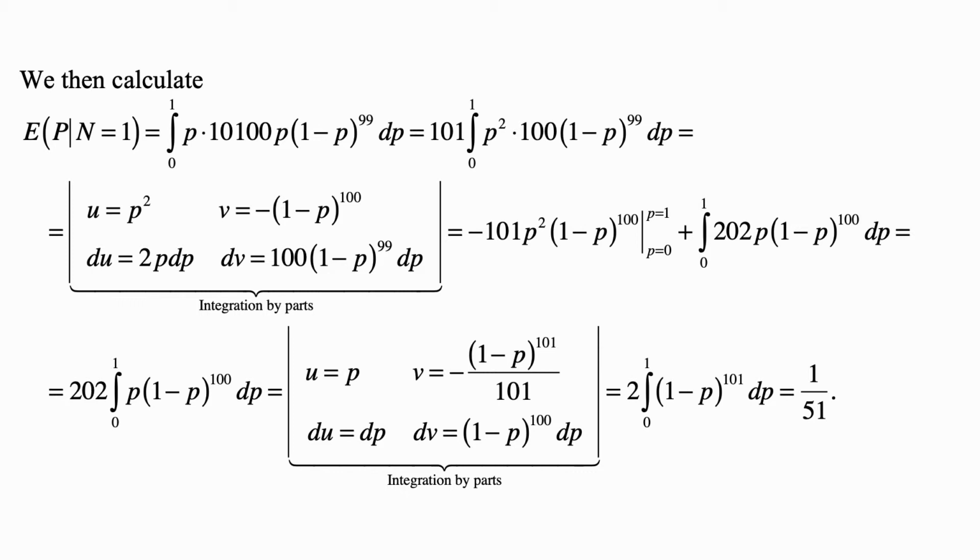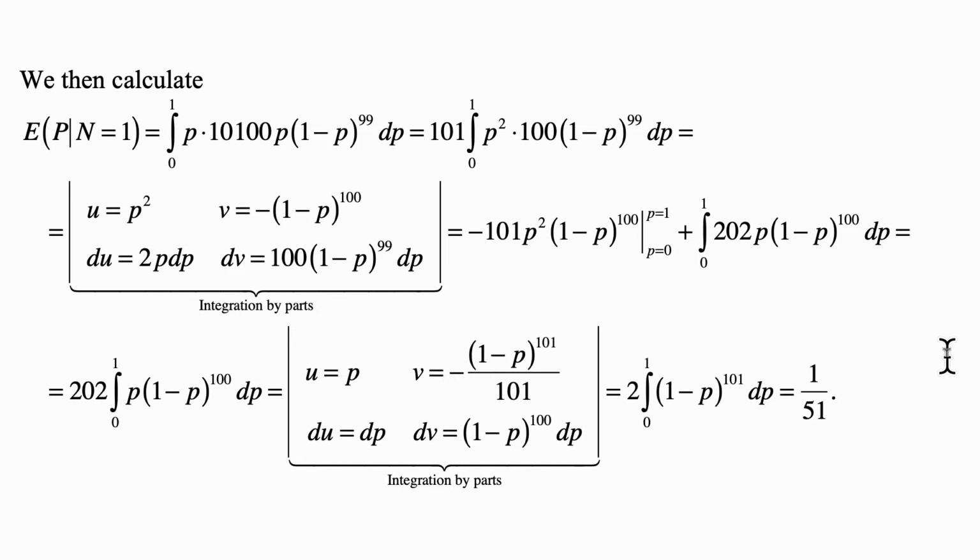So this becomes minus 101 p squared times 1 minus p to the 100, the whole expression evaluated from p equal to 0 to p equal to 1, plus 2 times 101 will give us 202, so the integral from 0 to 1, 202 times p times 1 minus p to the 100 dp.